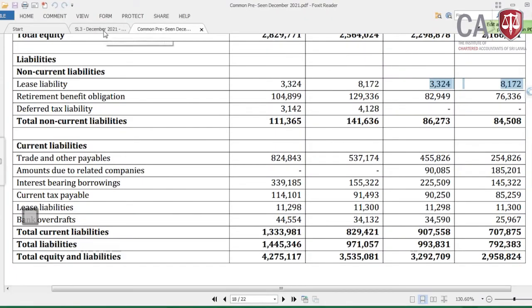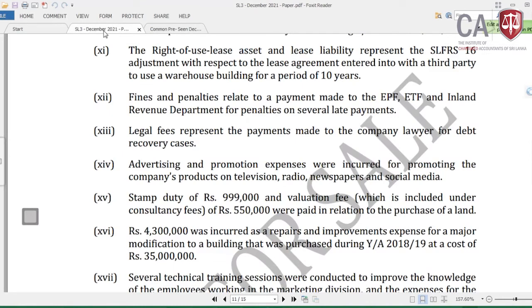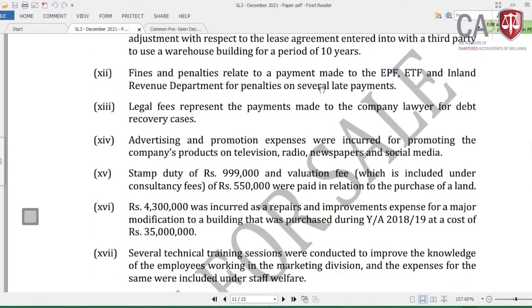Again, I'm shifting to the question. It's the 12th adjustment: fines and penalties related to payments made to the EPF and ETF and the Inland Revenue Department for penalties for several late payments. For this, all the penalties and fines paid to the government should be disallowed.